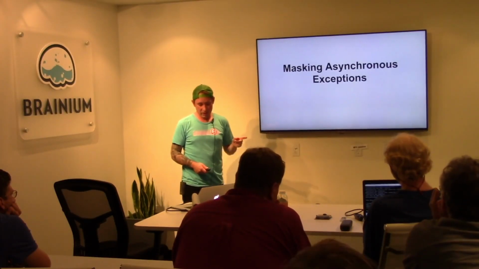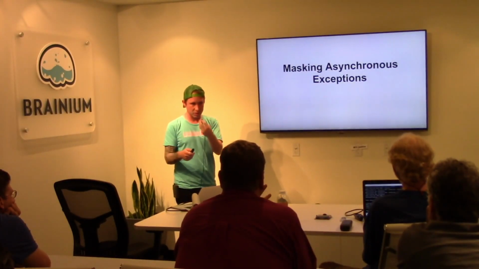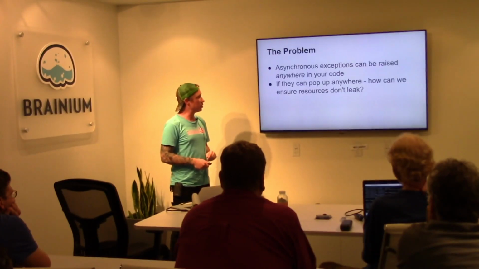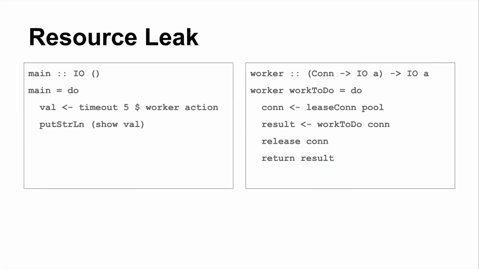The final thing I'm going to talk about is the mask function. I mentioned this notion of asynchronous delivery of an exception to some code that's not expecting it. You get this tool, mask, that allows you to work around that problem. Specifically, I found it useful for preventing leaked resources. So going back to my two pane thing, you'd imagine these are all in the same file. I've got my main. My main is going to fork off a new thread, and it's going to run this worker function. This worker function is expecting a connection. It's expecting a function that, when given a connection, will produce a computation in the IO monad that when run produces an A, and it gives you back this IO computation that when run produces an A.